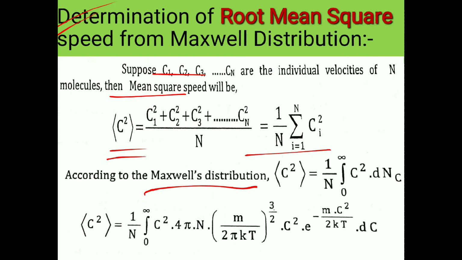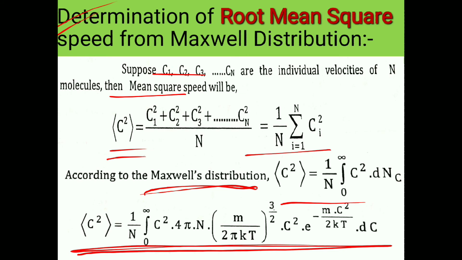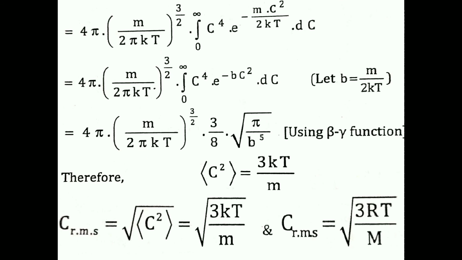Now according to Maxwell distribution, we know that C square average will be equal to 1 by n integration of 0 to infinity C square into dnc. Now from Maxwell distribution we know the value of this. Same here, the prefactor will be a constant, and the value of b will be m by 2kT.